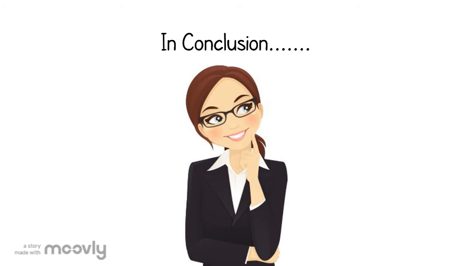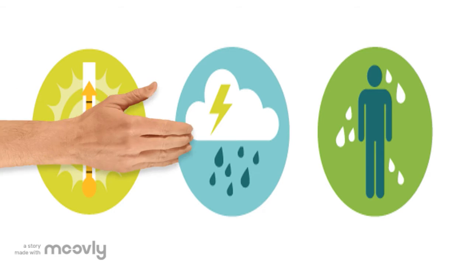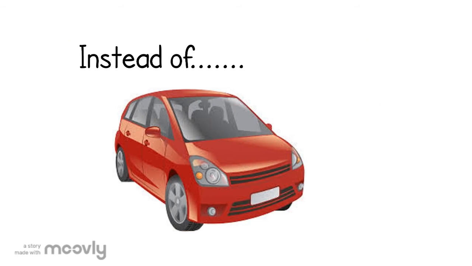In conclusion, climate change is altering our environment in both negative and positive aspects. Reducing climate change is vital and essential for our environment. Any small difference will make an impact on our world. For example, instead of driving to a location, people can resort to walking, biking, public transportation, carpooling, etc.